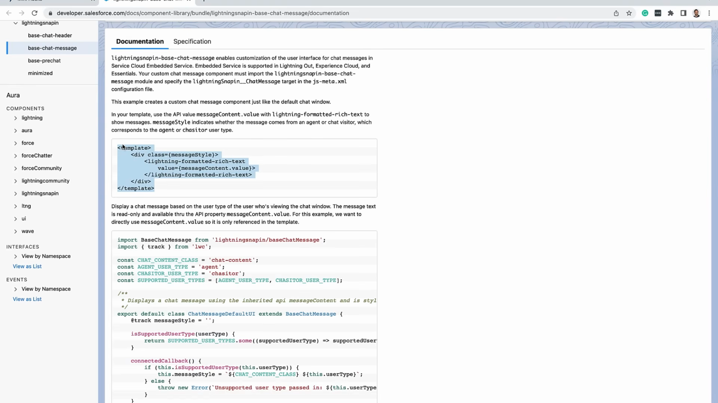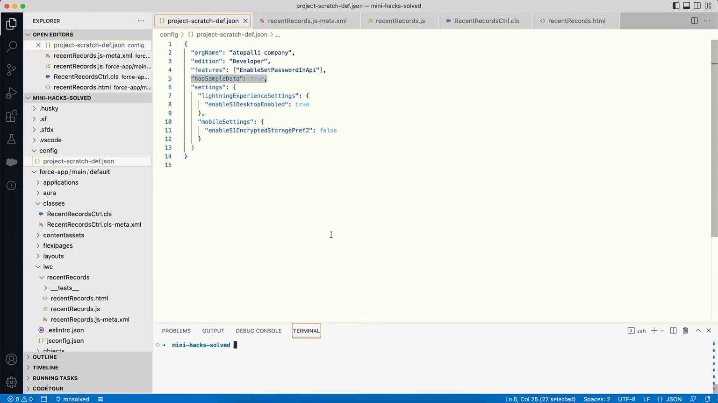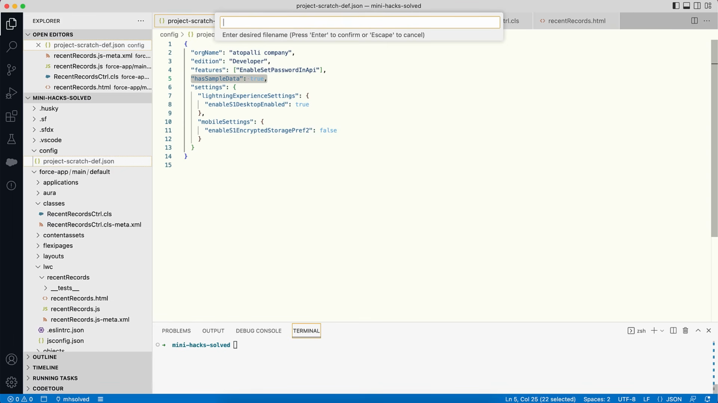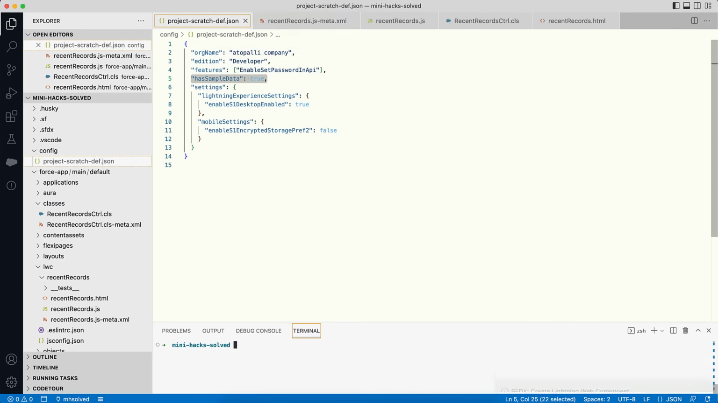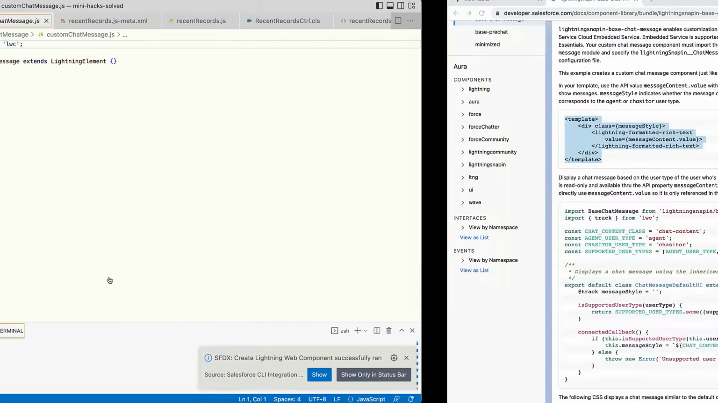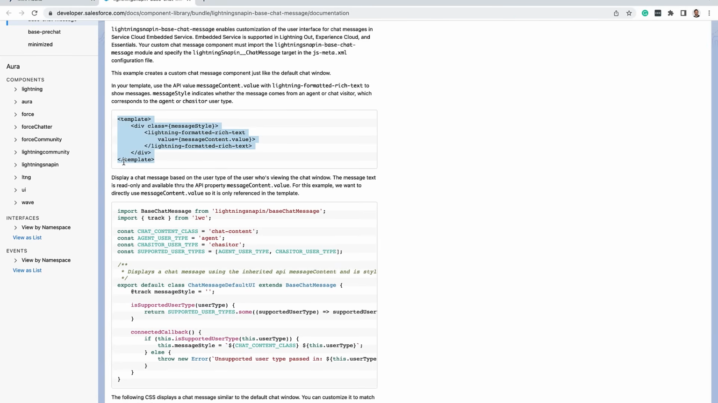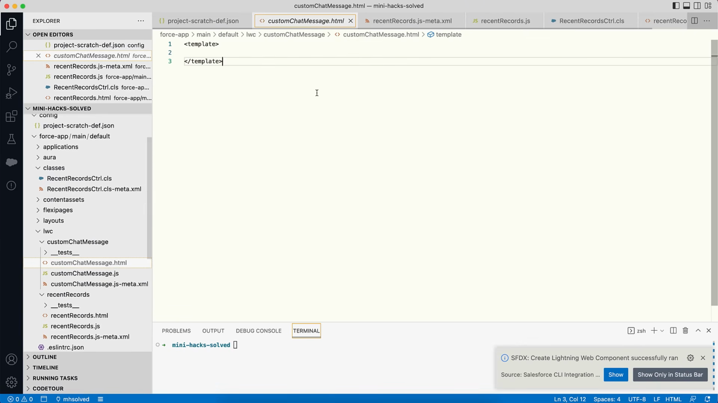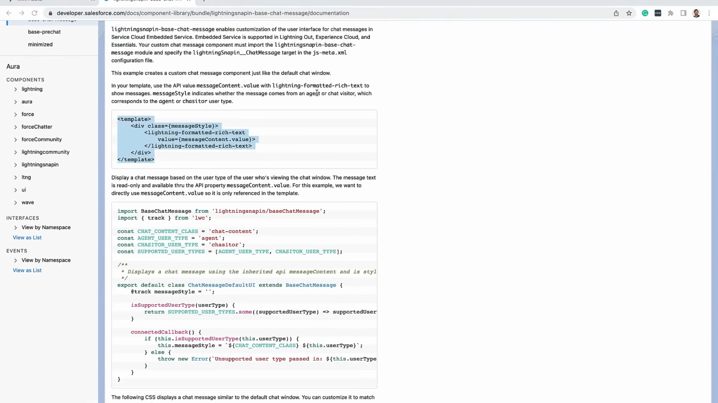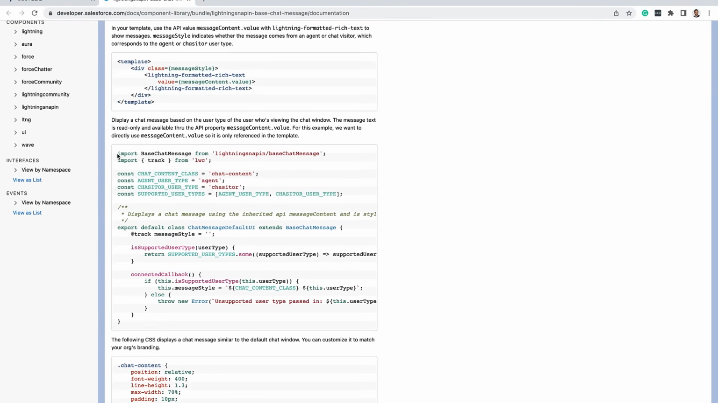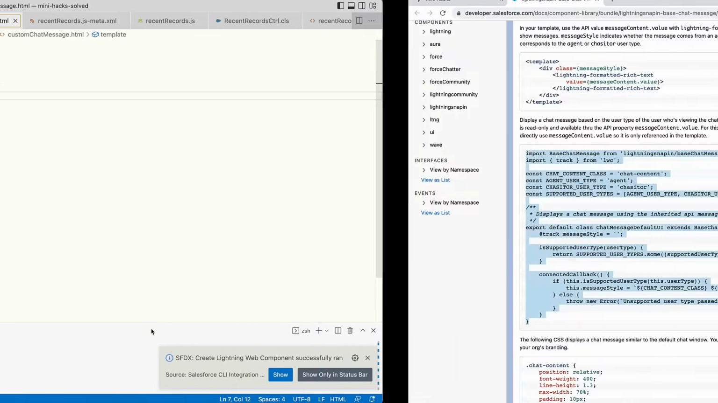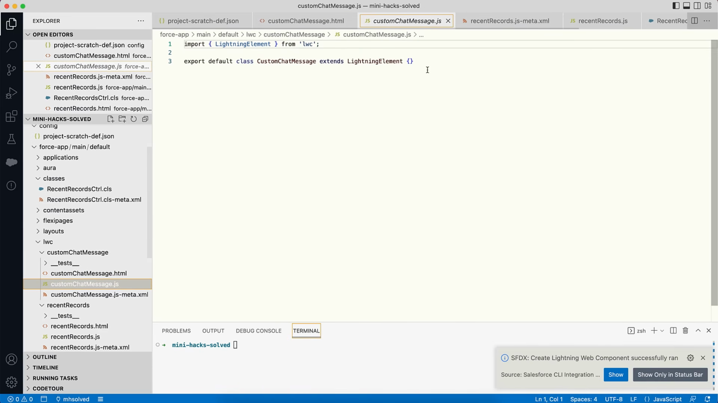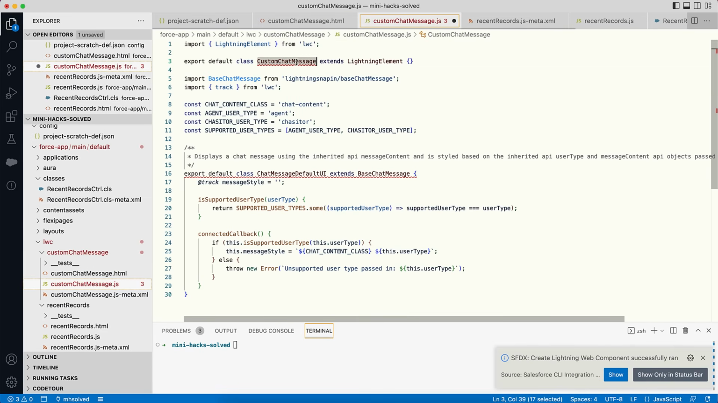Let's do that. So first things first, let me create a new component. Create a Lightning Web Component. I'll call it custom chat message. And I'll copy paste the exact content. So the HTML file I'll replace with this. JavaScript I'll replace with this.